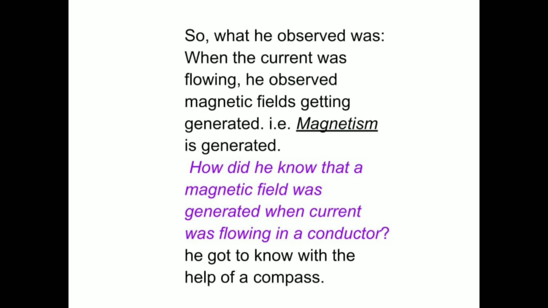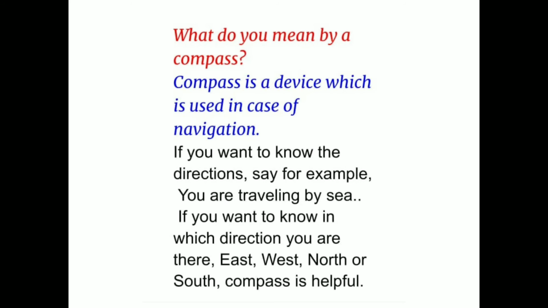So, what he observed was, when the current was flowing, magnetic fields were getting generated. That is, magnetism is generated. How did he know that a magnetic field was generated when current was flowing in a conductor? He got to know with the help of a compass. What do you mean by a compass?